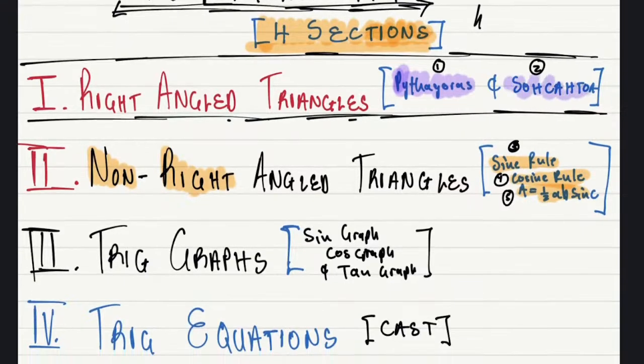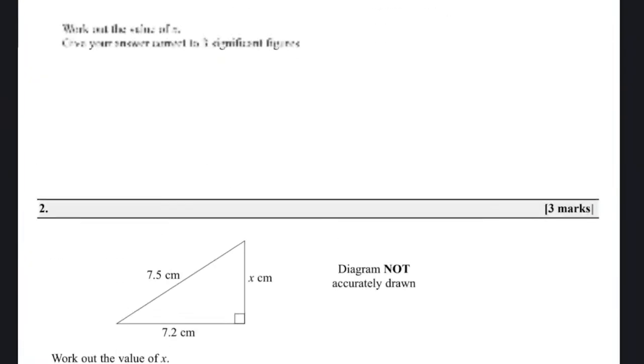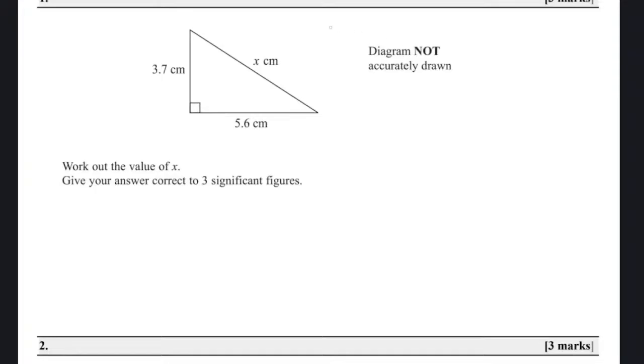SOHCAHTOA only works in section 1 again, which is when you have a right-angled triangle. Are we together? Yeah, 100%. It will never ever work when you have a triangle with no right angle, unless you can have a right angle somewhere in that triangle. You hear me? Yeah. It will never ever work. So I want you to see when you apply each of these rules, then everything will become so easy. So let's go through the first question. This is Pythagoras theorem. We are starting easy, so you should be able to do it, okay? Right.